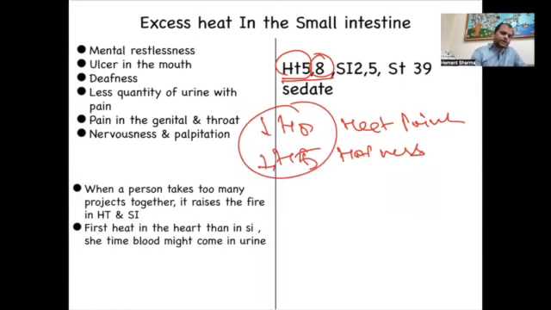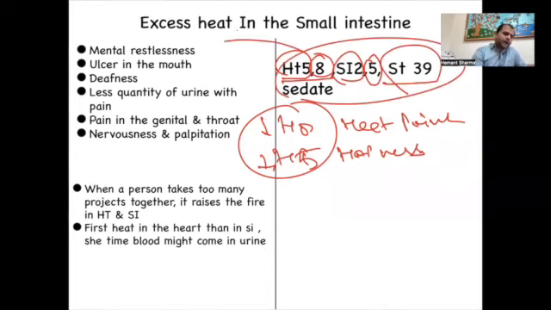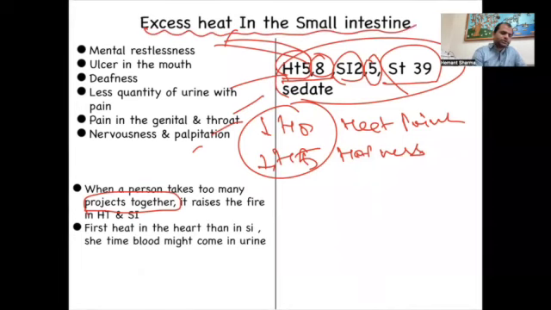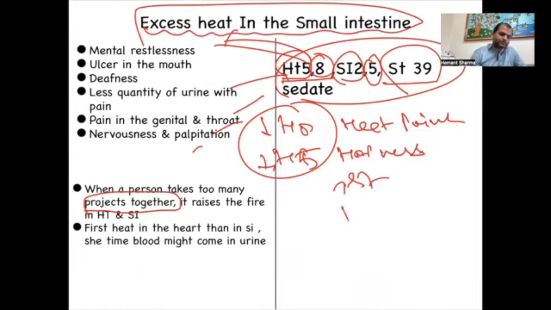Then we are taking small intestine 5, which is a very good point, the fire point of the small intestine. We are also taking SI 2, the water point of the small intestine, and finally the lower He-Sea point of the small intestine. With the help of this, we can balance the heat in a person who has a tendency to take on multiple projects together. So correlate with these symptoms and treat accordingly. This is called excessive heat in the small intestine, the first pattern.